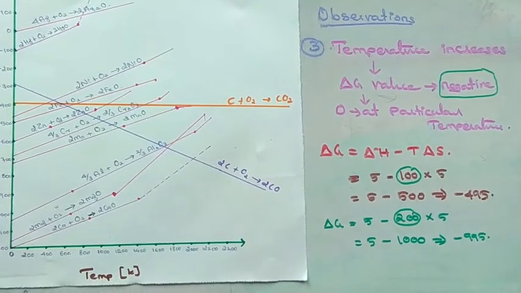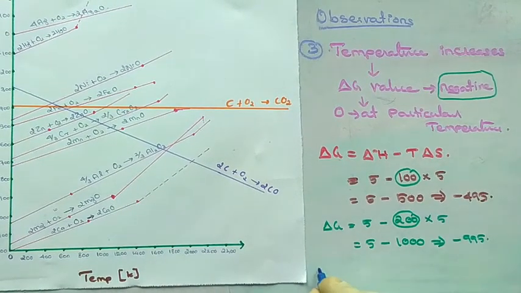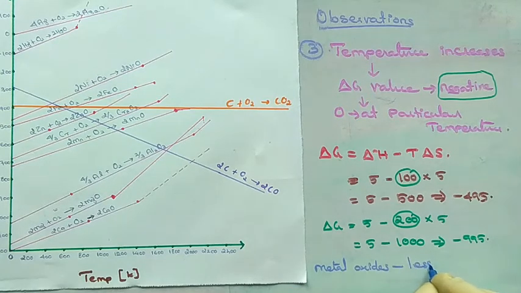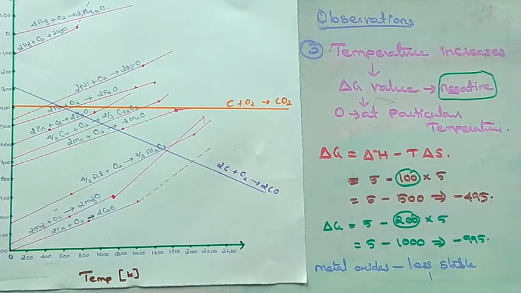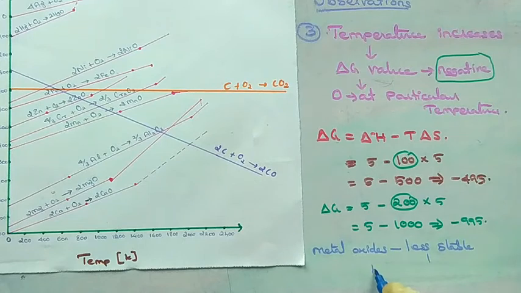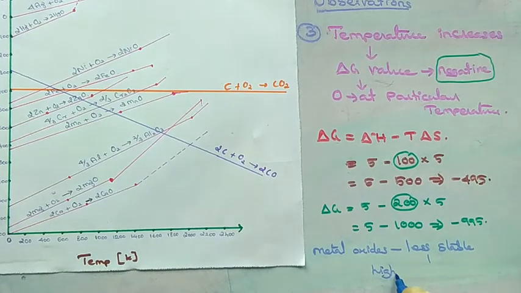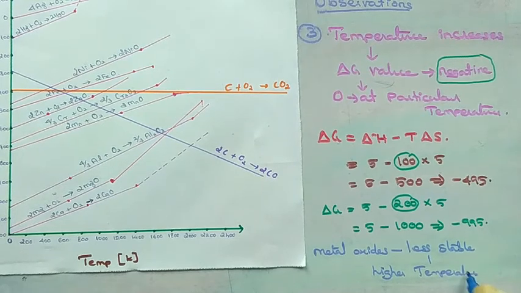In the Ellingham diagram, you can see that when the temperature increases, the delta G value is becoming less negative, which means the metal oxides are less stable at higher temperatures. Less stable at higher temperatures. Due to that only, when the temperature increases, the delta G value is changing.